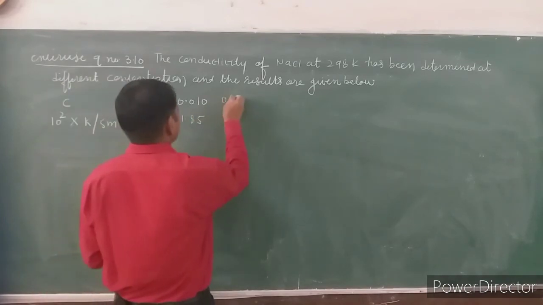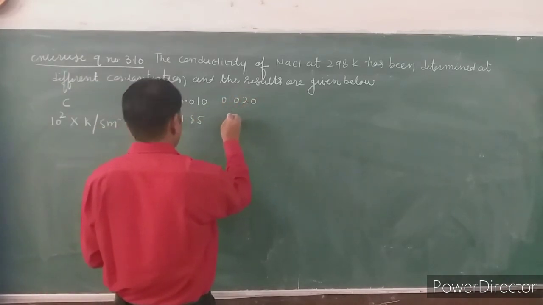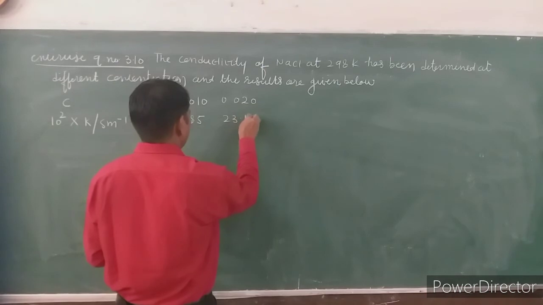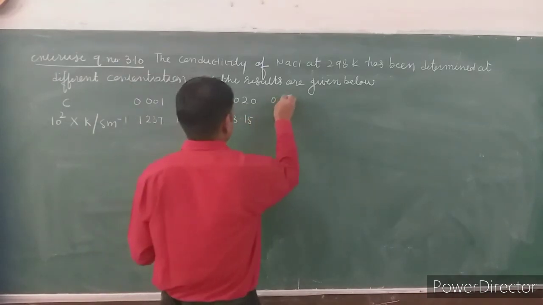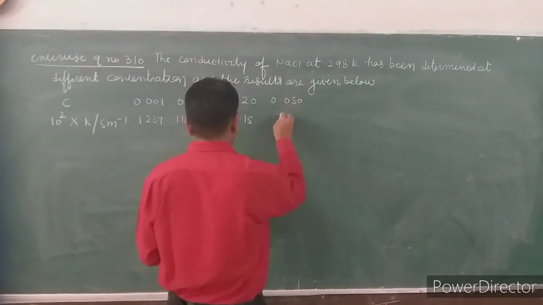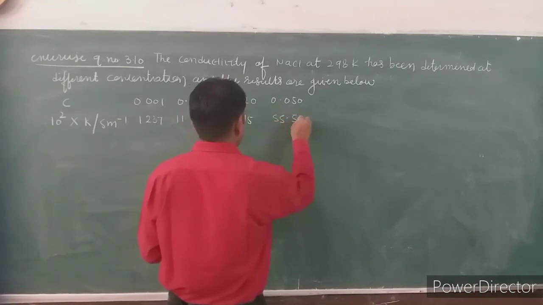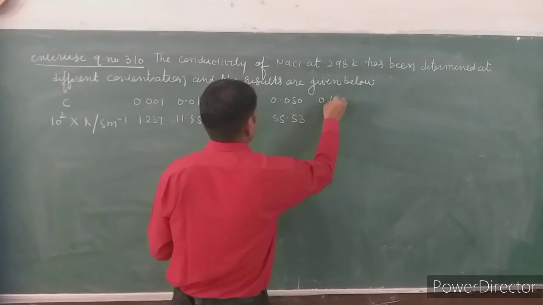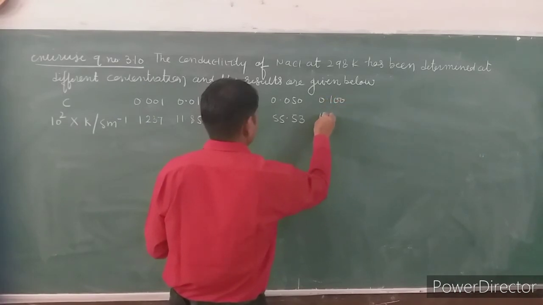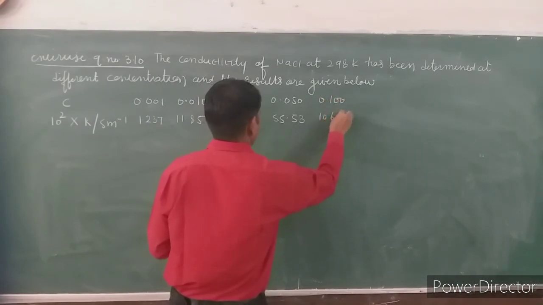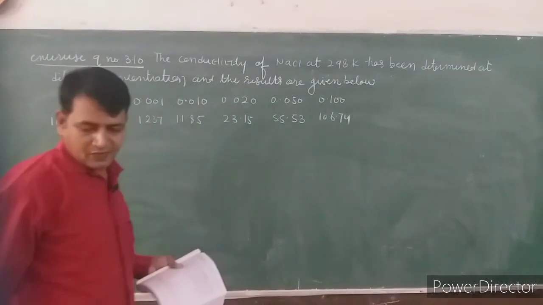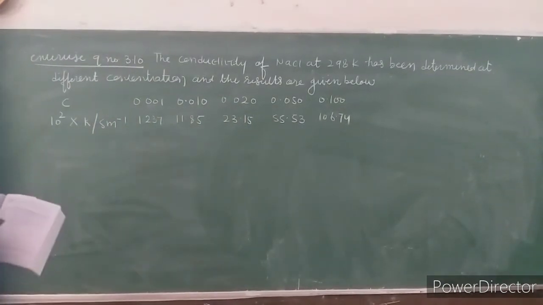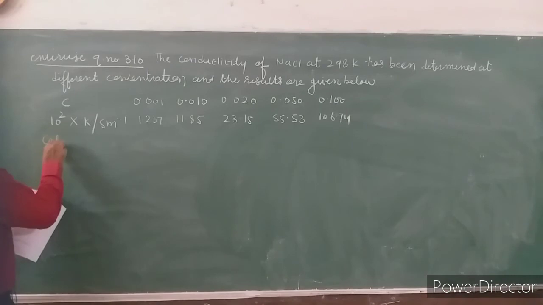Third 0.020, 23.15. Next 0.050, that is 55.53, and the last, 0.100, is 106.74.